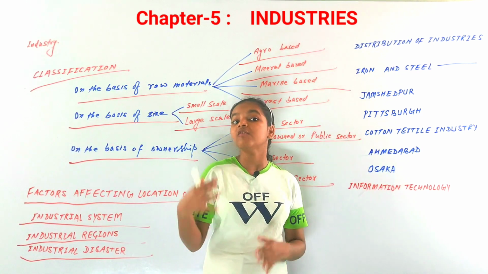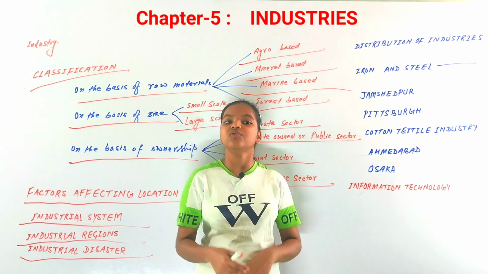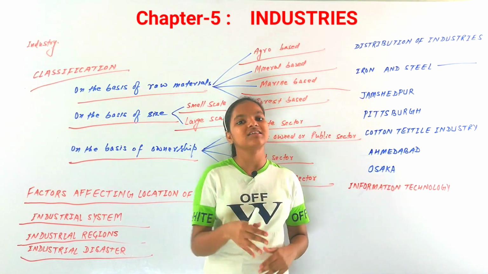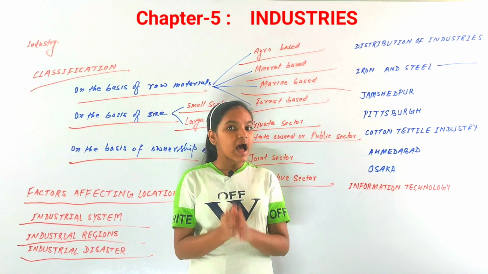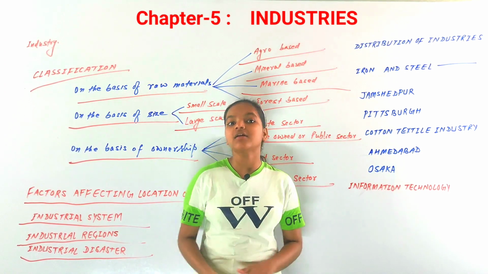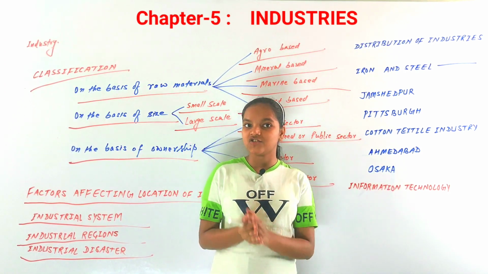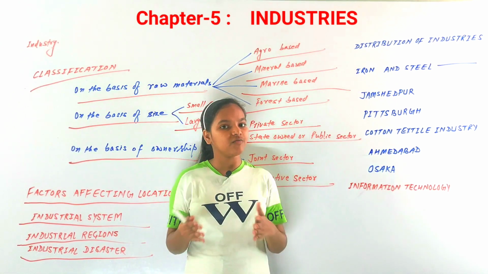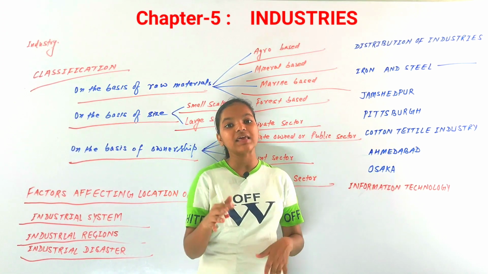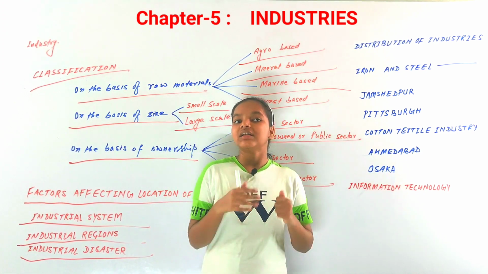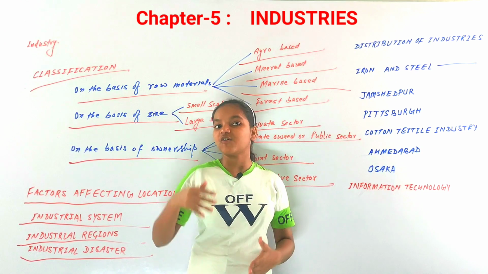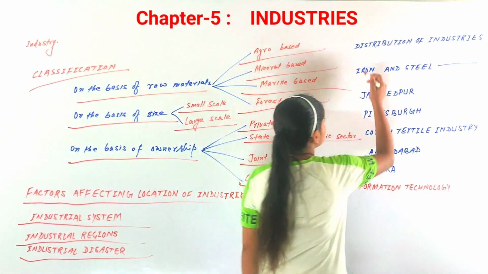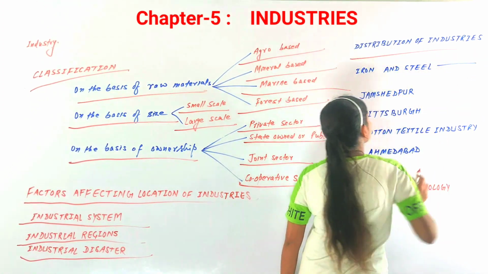There should not be any kind of irresponsibility regarding the harmful effects of chemicals and toxic substances. There are measures that should be taken for industrial disasters, because an industrial disaster can prove harmful for anyone, for the people working in the industries or the people living in the surroundings of that industry. So now our next topic is distribution of industries.